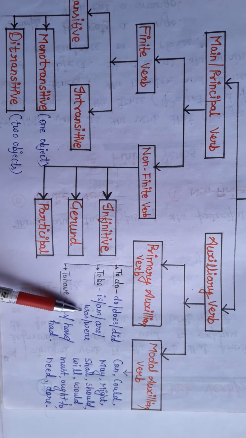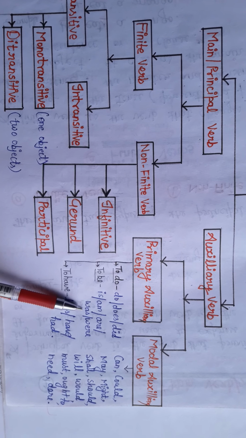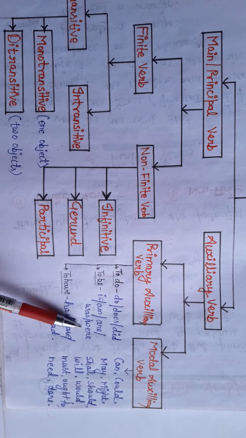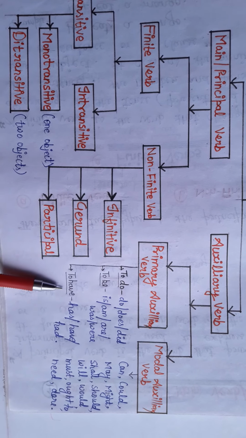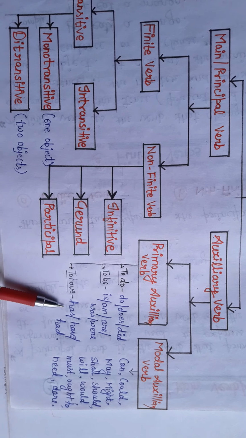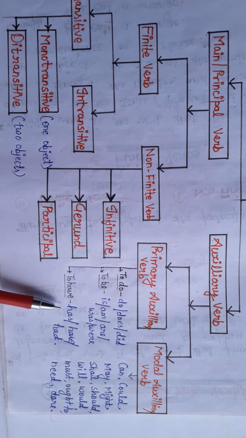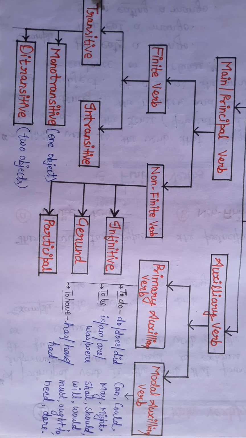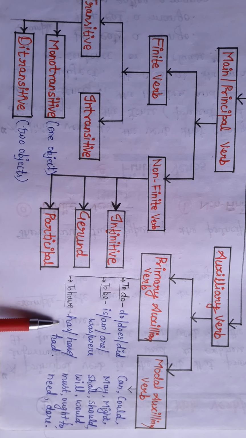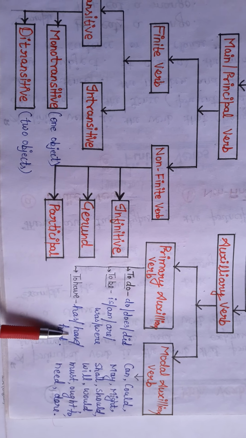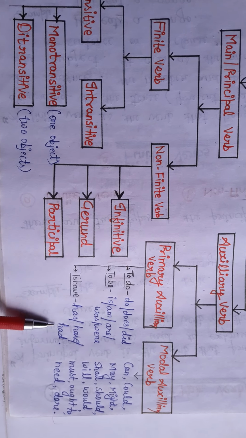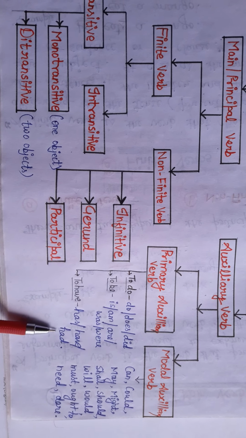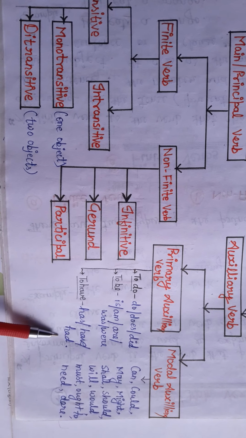in present tense. Was is used for the singular in past tense, and were is used for the plural in past tense. To have forms: has is used in present tense and it is used as a singular. Have is used in present tense, it is used as a plural. And had is used for both singular and plural, and it is used in past tense.